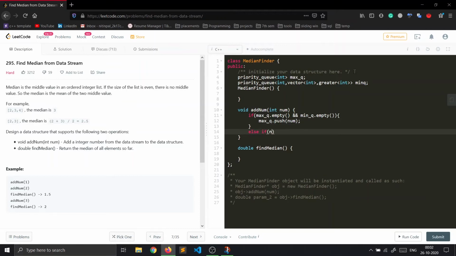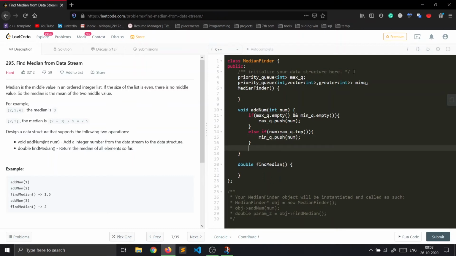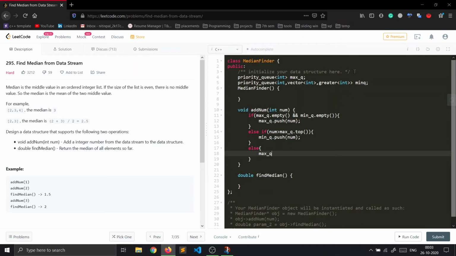Else if this number is greater than max queue dot top, that is, if it is greater than the top element of max queue, then we will push this element in the min queue. So min queue dot push num, right? Otherwise we will just put it in max queue dot push num, right?